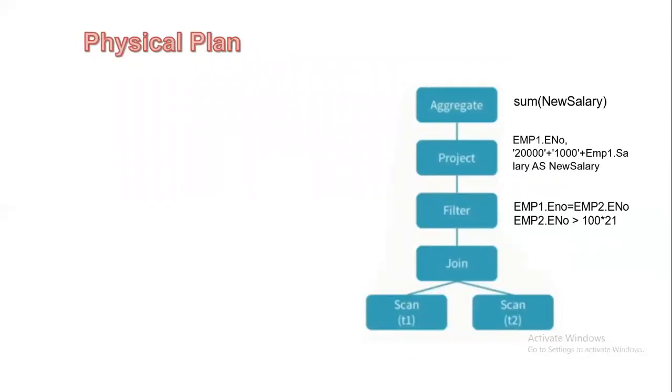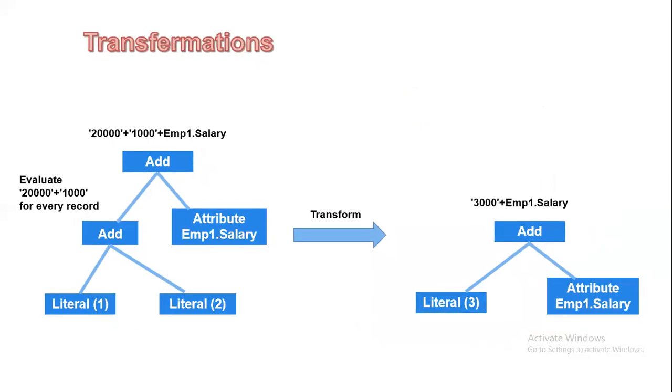Then I convert it to a physical plan. And then what transformations are happening here? Here we are adding, and then we get the results, that is 20,000 and 1,000, so here we are evaluating 3,000.